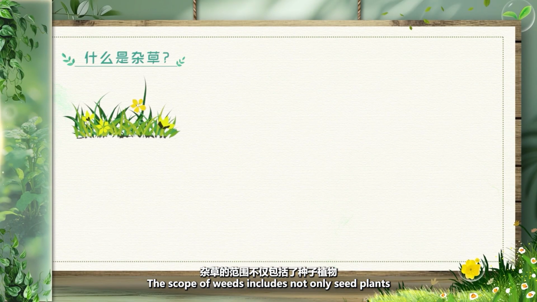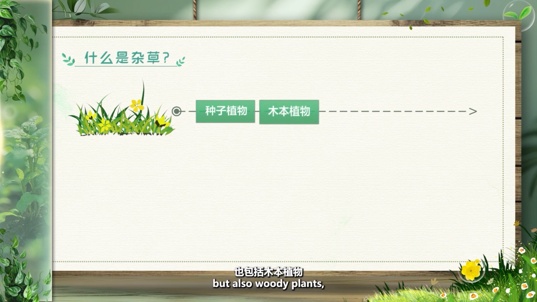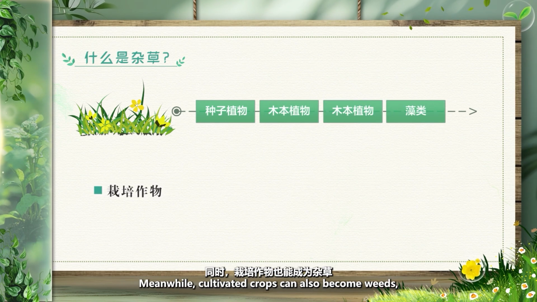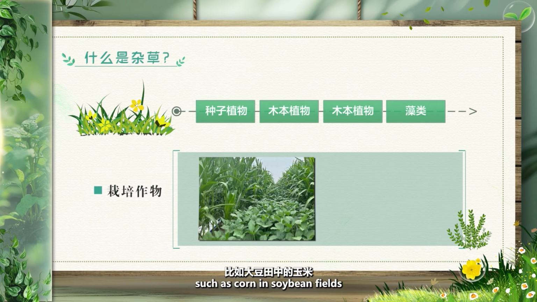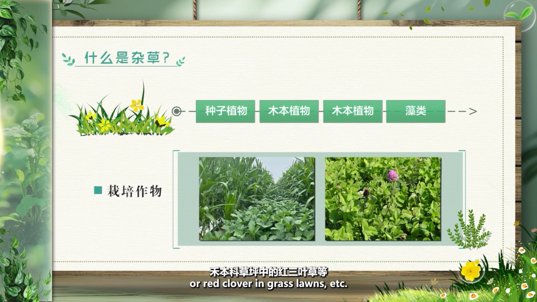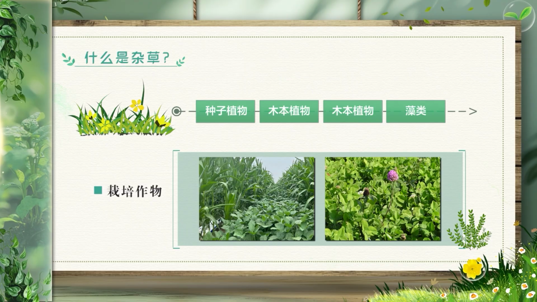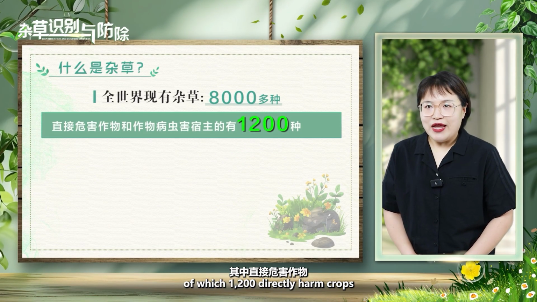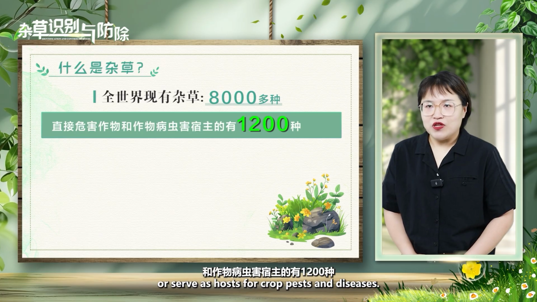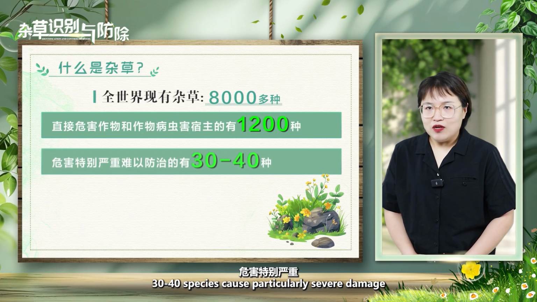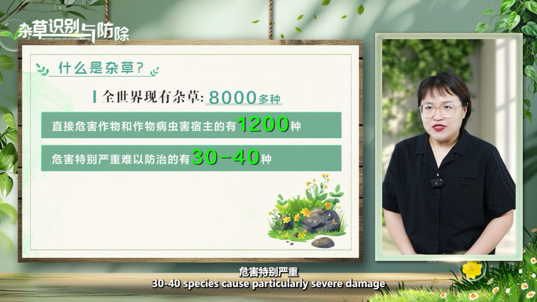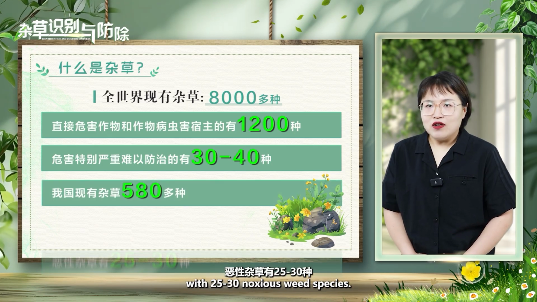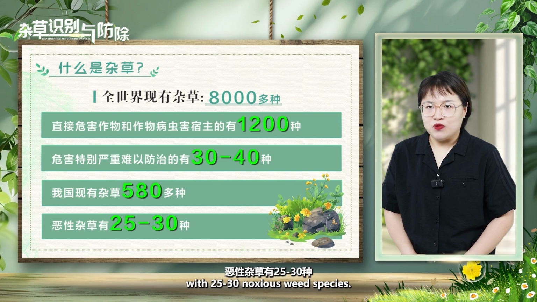The scope of weeds includes not only seed plants, but also woody plants, spore-bearing plants, algae, etc. Meanwhile, cultivated crops can also become weeds, such as corn in soybean fields or red clover in grass lawns, etc. Currently, there are over 8,000 weed species worldwide, of which 1,200 directly harm crops or serve as hosts for crop pests and diseases. 30 to 40 species cause particularly severe damage and are difficult to control. China has over 580 weed species, with 25 to 30 noxious weed species.